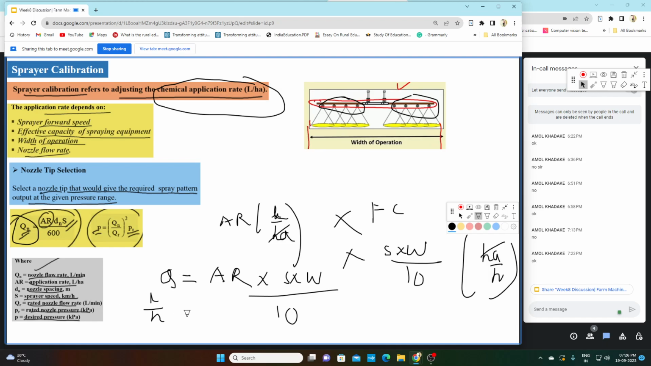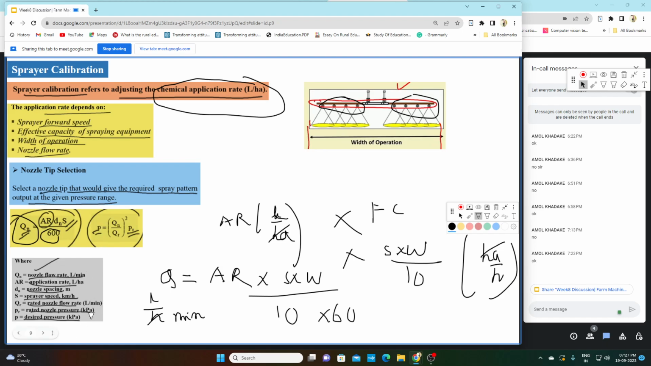So hour can be converted to minute if we multiply by 60, since 1 hour equals 60 minutes. So that is why the formula is application rate into S, the speed of the operation, into dn, the distance between the nozzles, divided by 10 into 60, that is 600. By that we can get the nozzle flow rate.